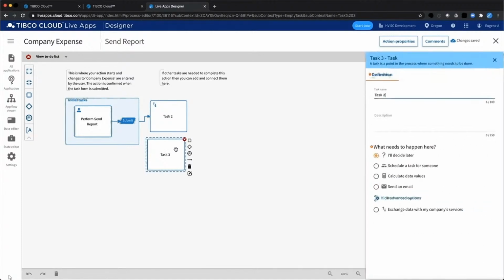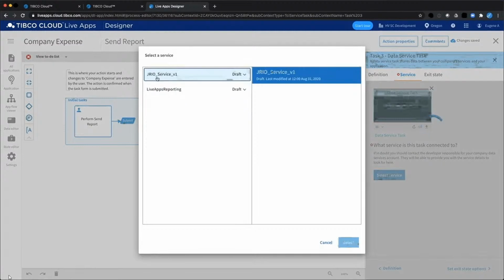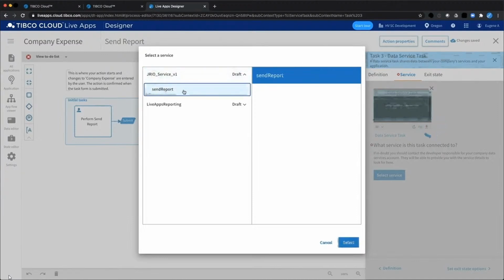I'm going to double click on this. And we're going to move over to the exchange data with your company's services. I simply click that little radio button, and then the service lights up, and it asks me, what service do you want to connect to? I'll click on select service, and lo and behold, there is our JRIO service that we've been looking at earlier. Also, notice there is the path. So if this service exposed more than one path, I could also pick the particular path that I want to use.